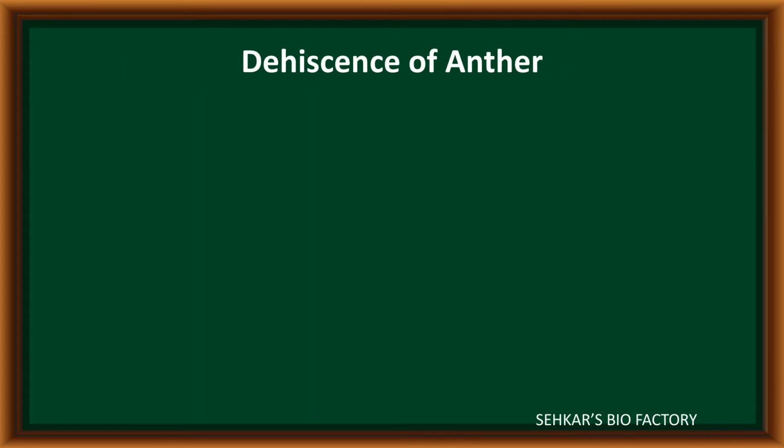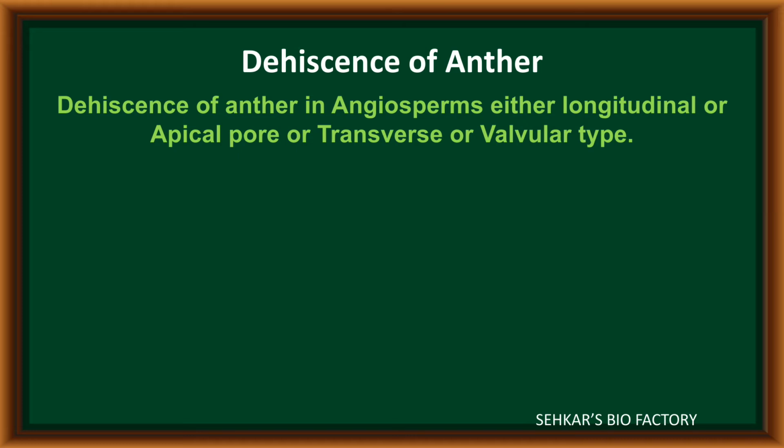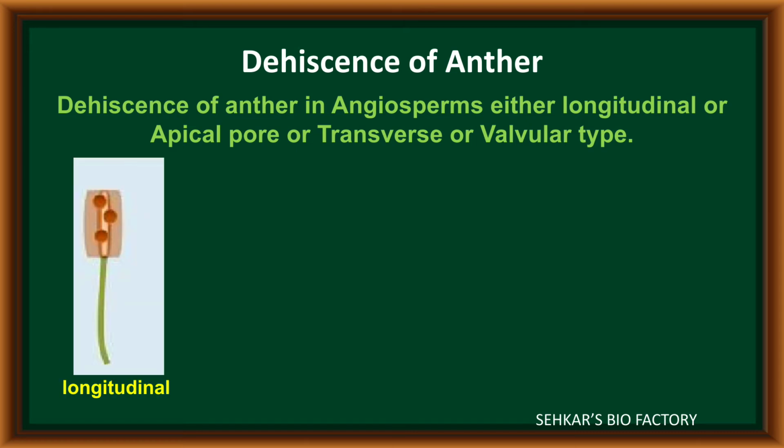After completion of microsporogenesis, when the anther is matured, this matured anther will break down to release its pollen grains. That process is called dehiscence of anther. In angiosperms, the dehiscence of anther occurs by different methods. One of the methods is longitudinal dehiscence.